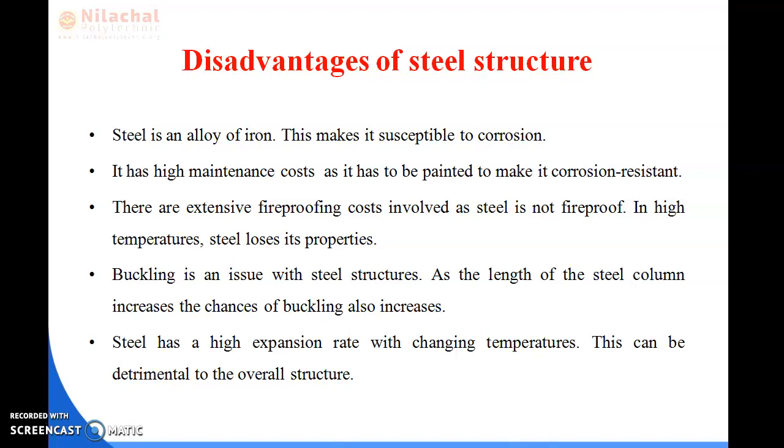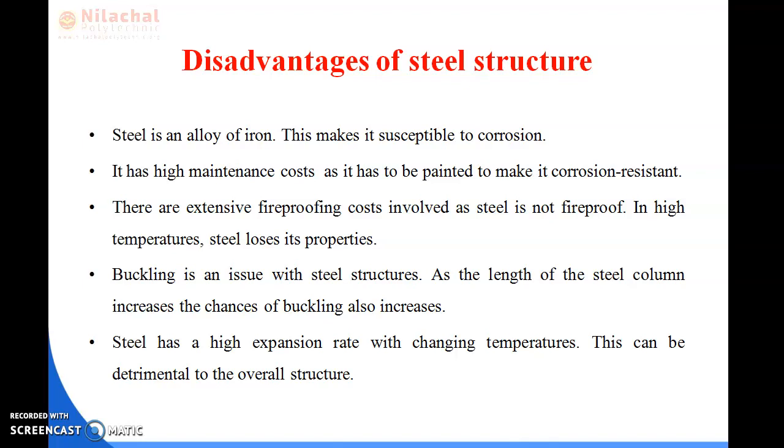So next is, buckling is an issue with steel structure. As the length of the steel column increases, the chances of buckling also increase. So buckling, you can also read about the buckling case. That means in case of column section, buckling is there due to the long span or the long length.